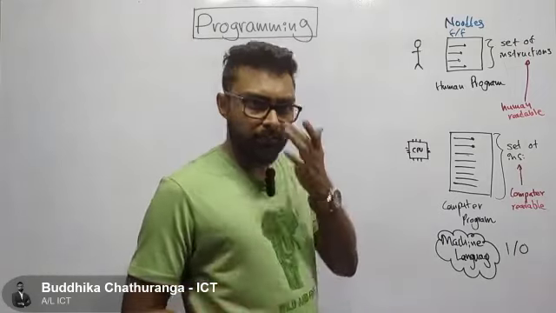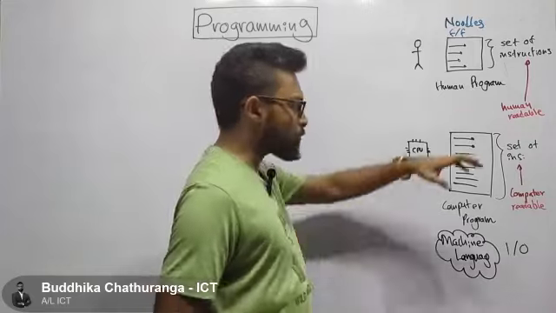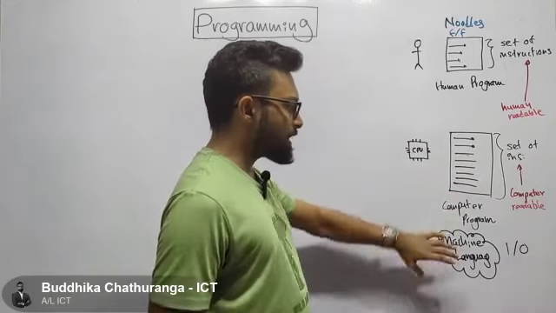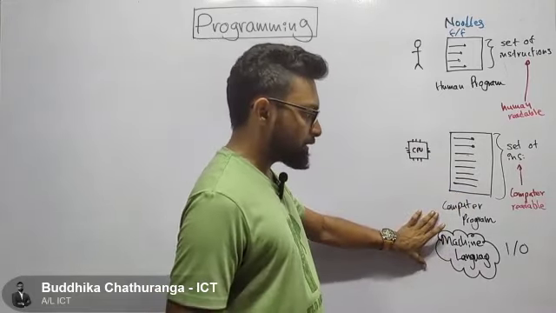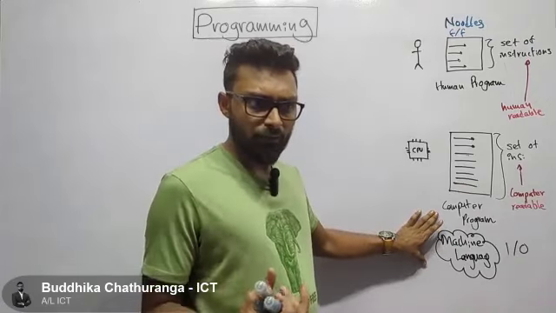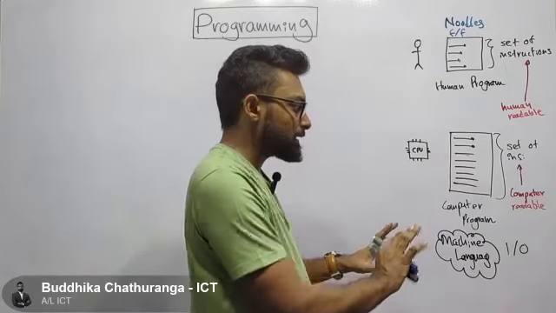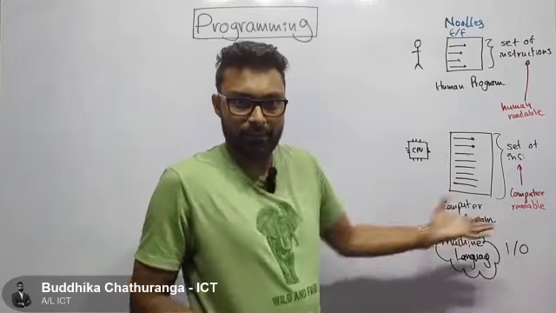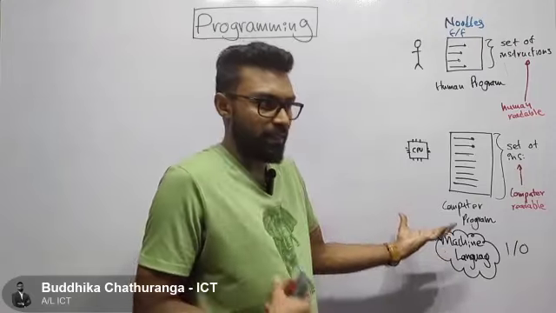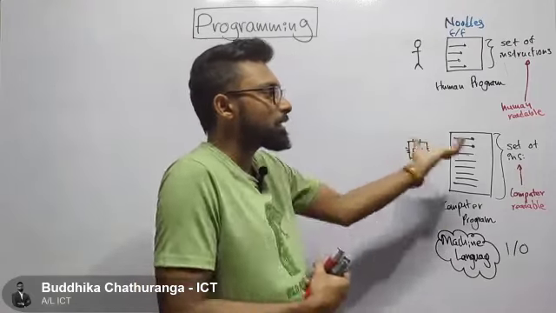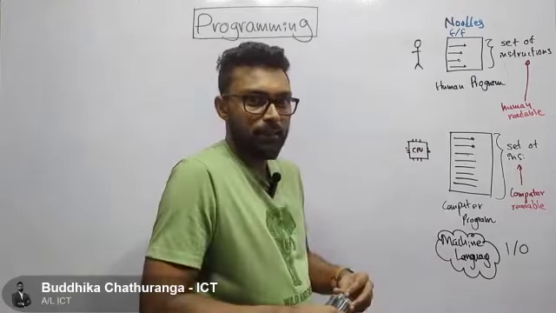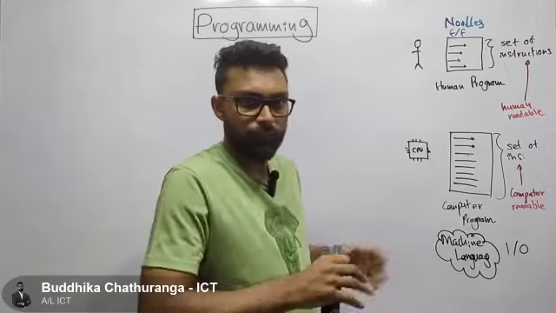So if we want to create a computer program, we have to write these instructions, and we should know machine language. Machine language is a way that we can tell computers to do these things in 1s and 0s. If we know machine language, then we can directly tell computers to do this and that.